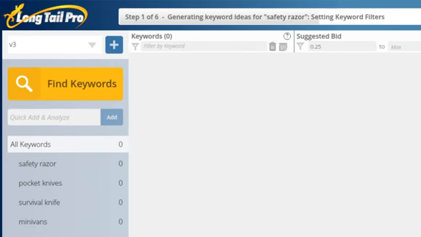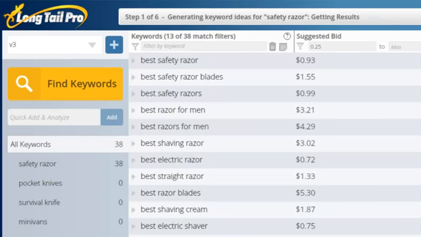Now, what that does is it takes each seed keyword and it will generate up to 800 suggested results based on those seed keywords. This first one's going to be a lot less because we only wanted to see keywords that included the word best. But our next one here, pocket knives, that's going to generate much more, probably close to 800. So as you can see, it looks like 566. Then it's going to go through and do each of these individually.